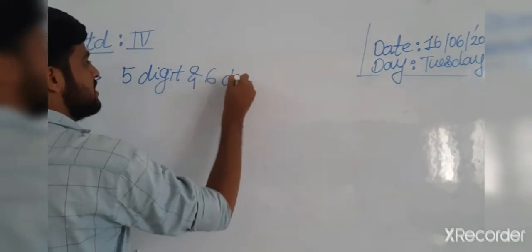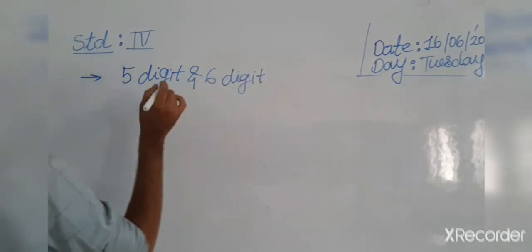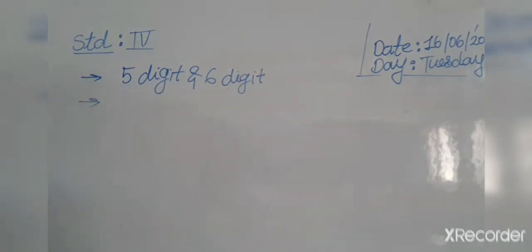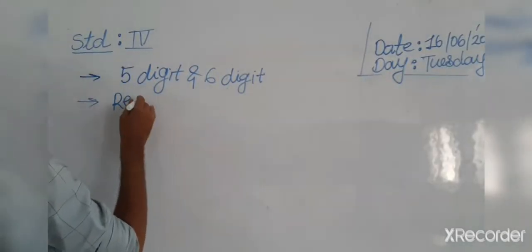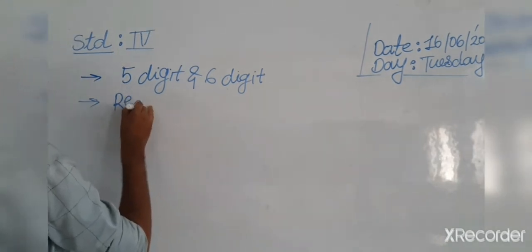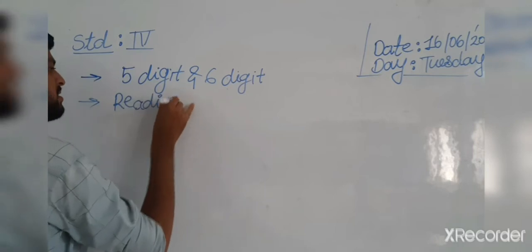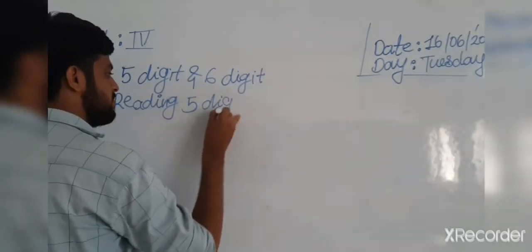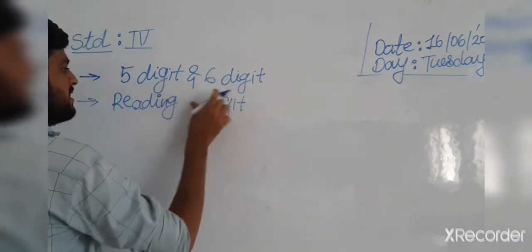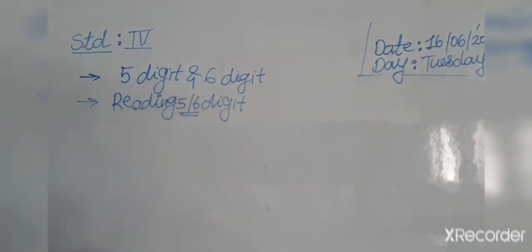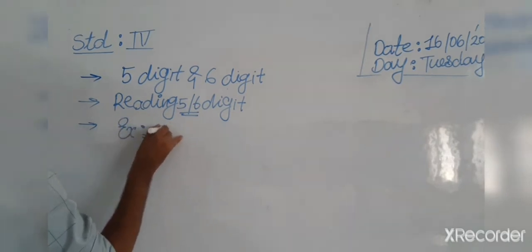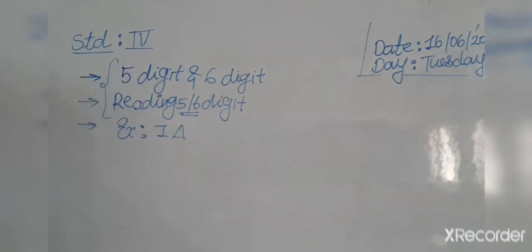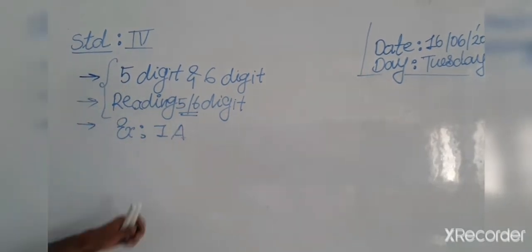Yesterday we did exercise number 1 on the basis of both these topics. Now we are going further with exercise number 1.